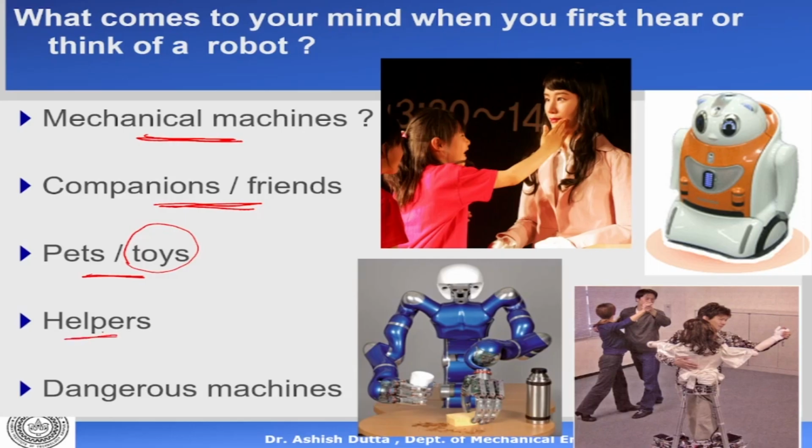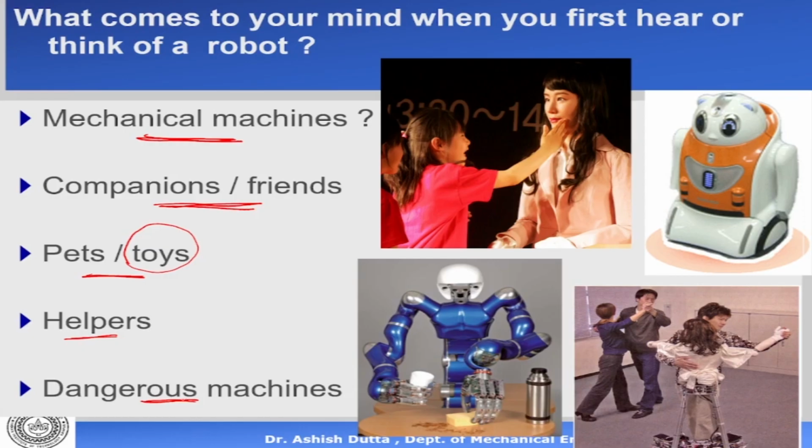Then they may be helpers, helping people not only in industry, but for example, in a railway station or in an airport, they could be giving directions. You might have seen them around in several places. And lastly, but not the least, we have a lot of movies. There is a lot of coverage on television. Robots are also dangerous machines.